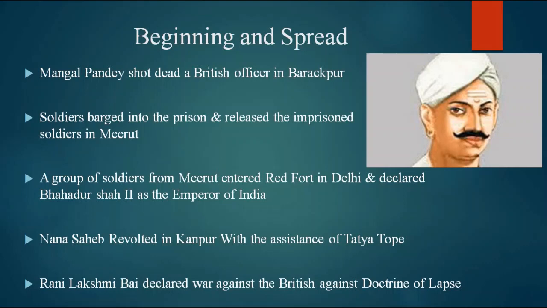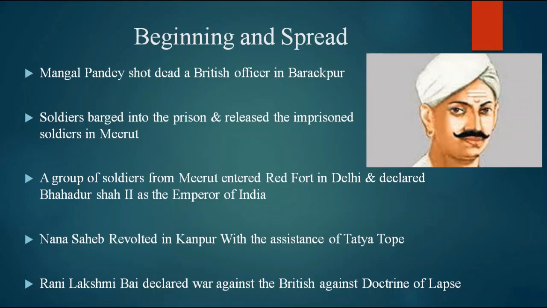So the people of Karnataka should be proud about this. Yeah, but Rani Lakshmi Bai afterwards fought and died on the battlefield. She was the bravest among these mutineers. Okay, this is about the beginning.